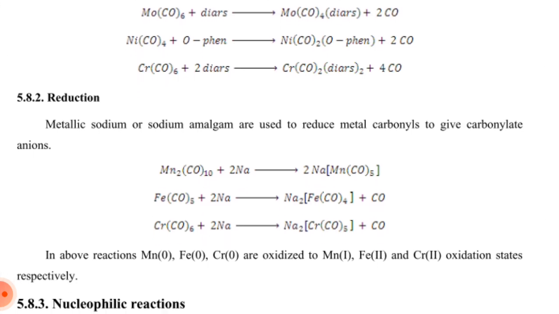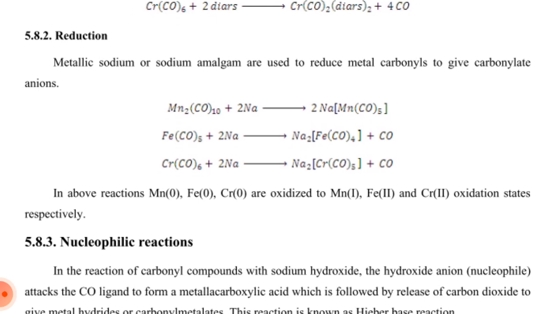Molybdenum hexacarbonyl reacts with diars to form Mo(CO)4 diars and 2 moles of carbon monoxide. Ni(CO)4 reacts with o-phen, we get Ni(CO)2 o-phen and 2 moles of carbon monoxide. Chromium hexacarbonyl reacts with 2 diars. We get Cr(CO)2 (diars)2 and 4 carbon monoxide.